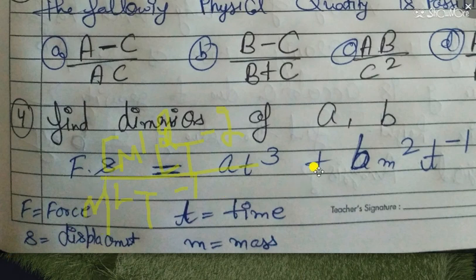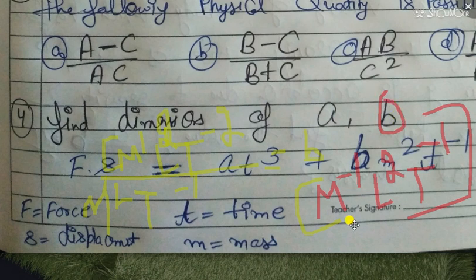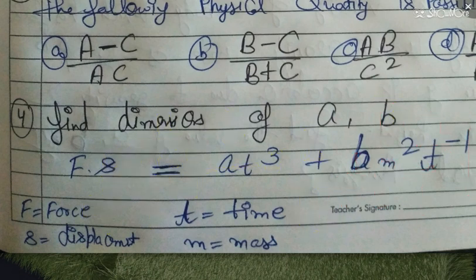So the dimensional formula for B is equal to, I am writing its dimensional formula here. It will come as M raised to the power minus 1, L value remains 2, and time will be minus 2 plus 1, so time will be minus 1. So this is the dimension of B.